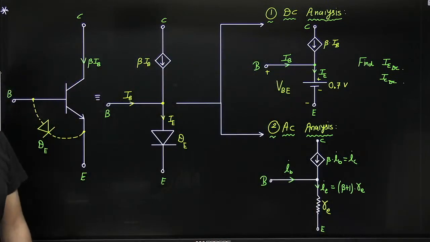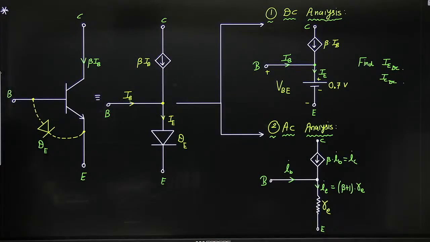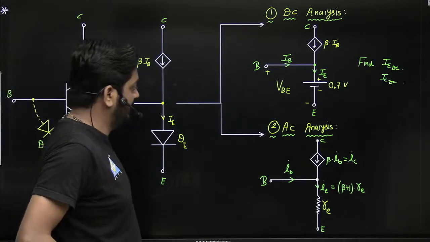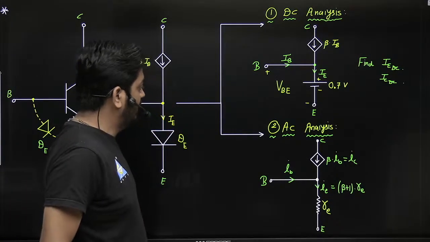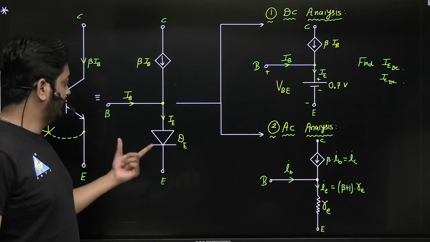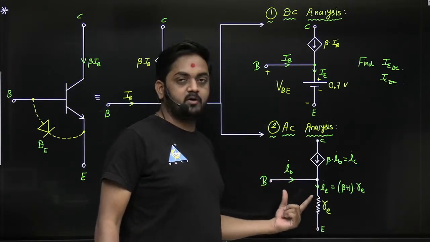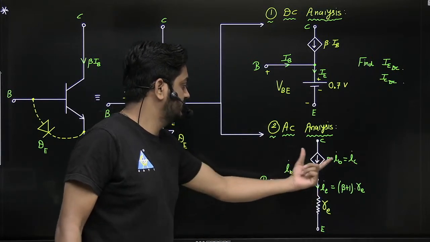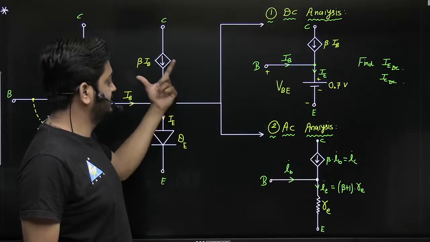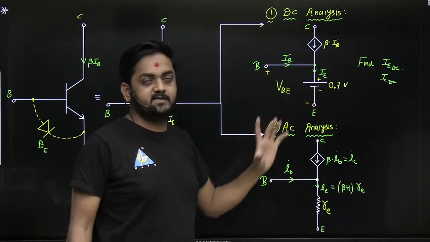Beta plus 1 into small re. Are you getting? Correct? So simply, while doing AC analysis, you have to replace that with the dynamic resistance small re. All are the AC components and all the currents are AC currents. And while doing DC analysis, you have to replace that with a simple battery of 0.7.